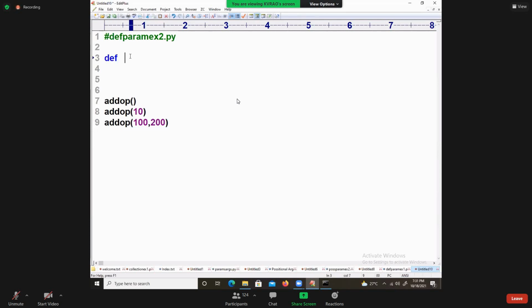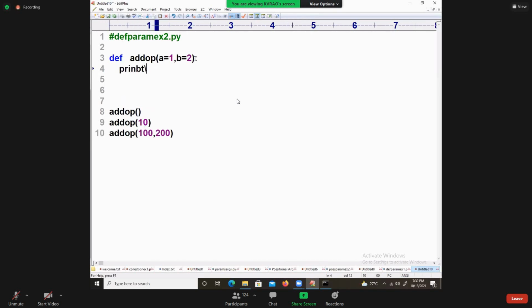Okay, I will study this function, add op. I want to do some operation. A is equal to 1, comma, B is equal to 2. What is this? A is equal to 1, B is equal to 2 are minimum values. Simple enough. You say print of sum of {}, {} is equal to {} dot format of A comma B, A plus B.